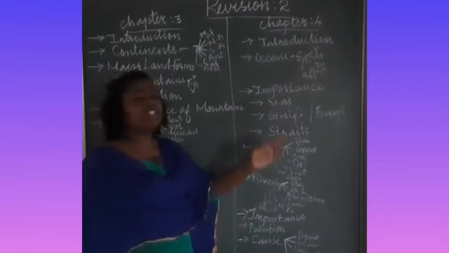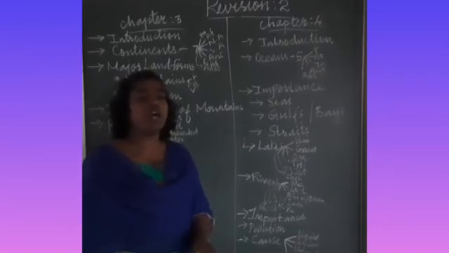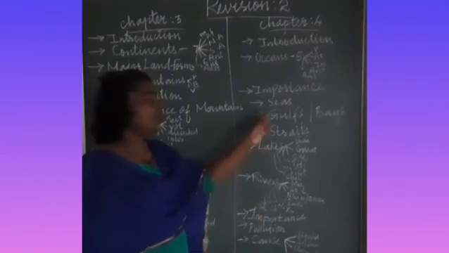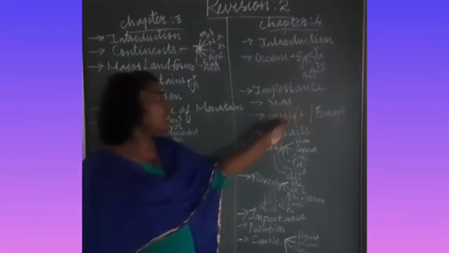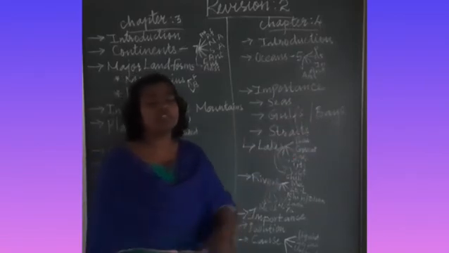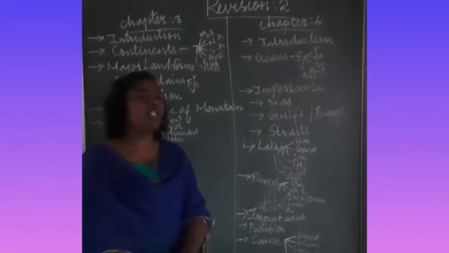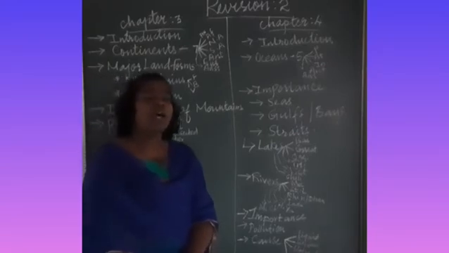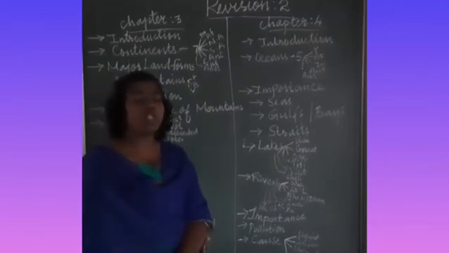And the next thing is seas. Seas are also part of the ocean. They are shallower and smaller in comparison with oceans. For example, the Arabian Sea. And gulfs and bays. What is called a gulf? A gulf is an inlet found in the ocean, and a bay is an open area found in the ocean.